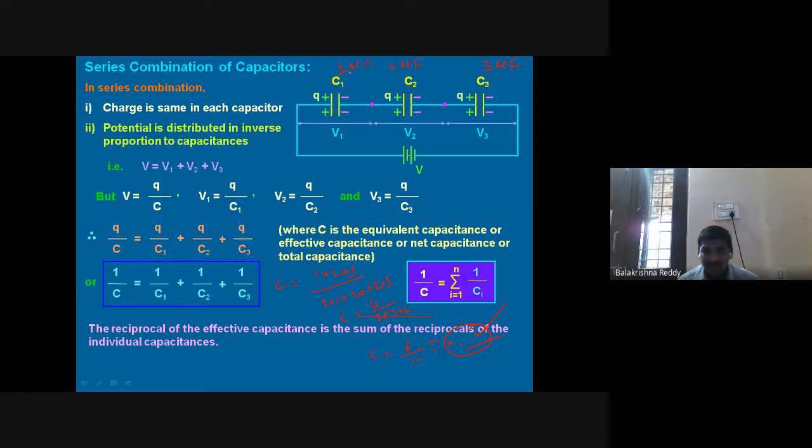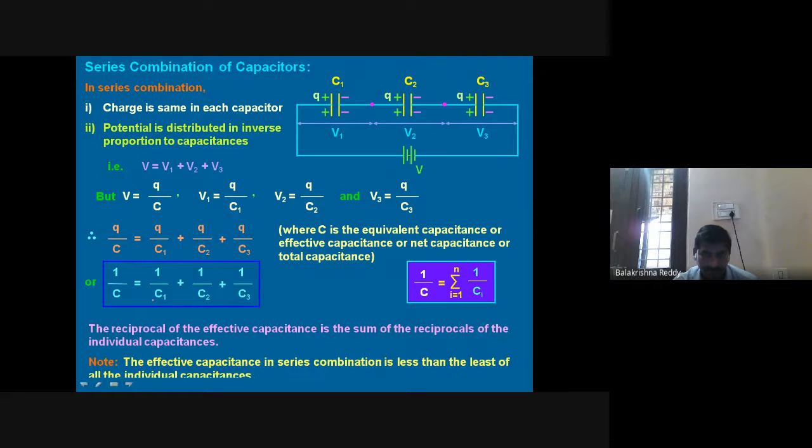So always in series combination, whatever you are connecting, the resultant value of the capacitance is smaller than the smallest value which you have connected. This is in the series combination. This is what I have explained till now. The effective capacitance in series combination is less than the least of all the individual capacitances.